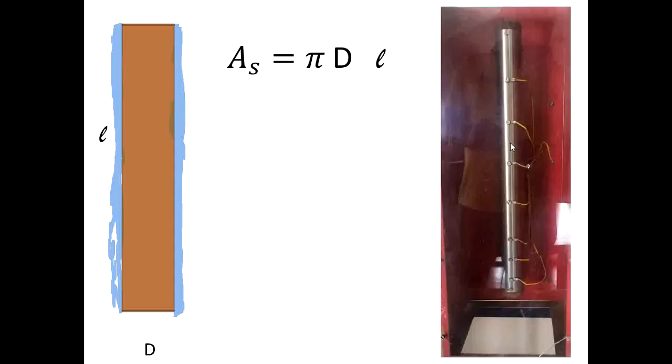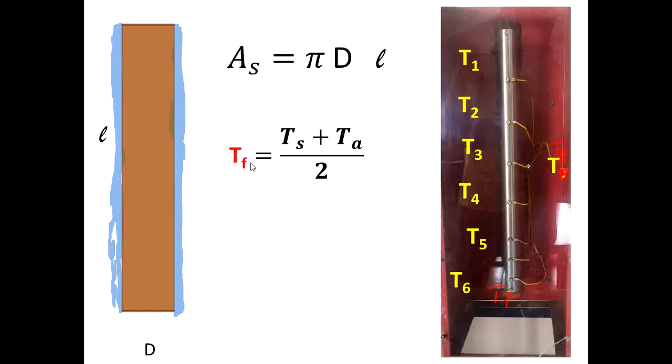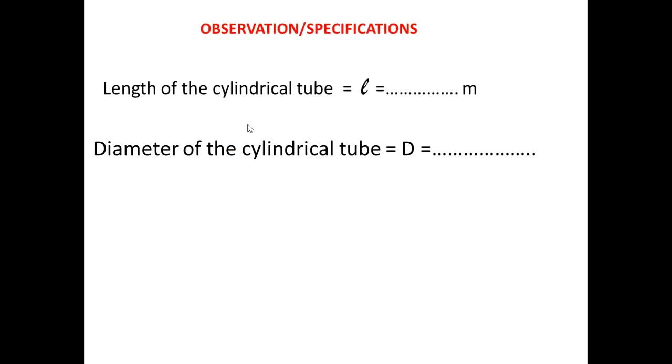In our department's experimental setup, we have to measure the temperatures T1, T2, T3, T4, T5, T6, also T7, and then T8. Sorry, this is supposed to be T8 temperature; make the correction. So the film temperature will be like this. For the observations, this will be 0.45 meter and this will be 0.045 meter.